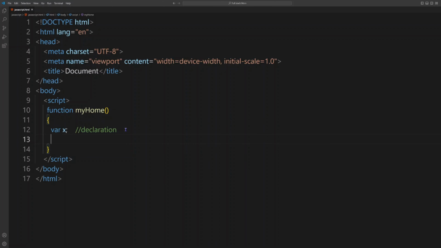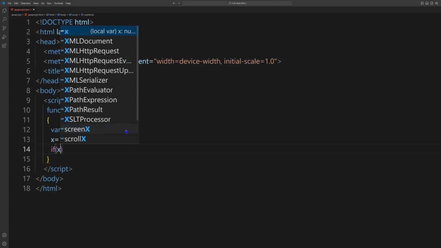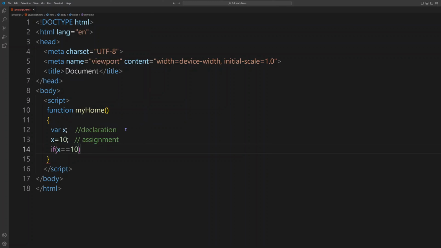After declaration, let's say we do x is equal to 10. What we did here is called assignment. After writing this, we can write an expression like, if x is equal to 10, so we can say like this, var y equals to 20.